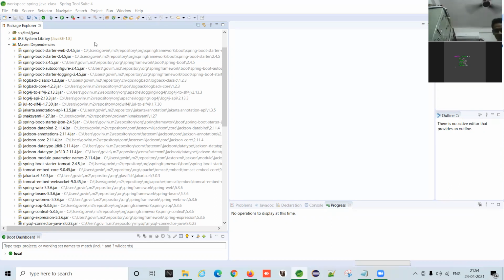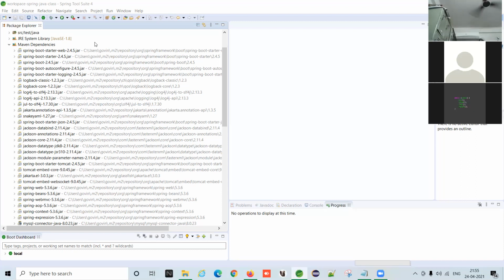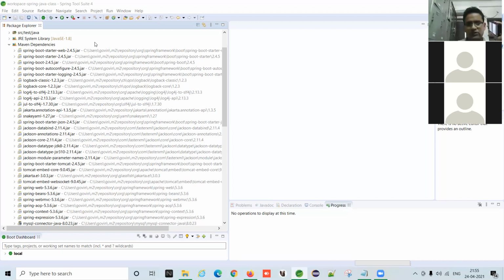Are you doing it on Eclipse or STS? No, Eclipse. I'm using Eclipse. Sir is showing in STS. You can use Spring also, but you have to set up the flavor. Can you share me the link? Yeah, one second.